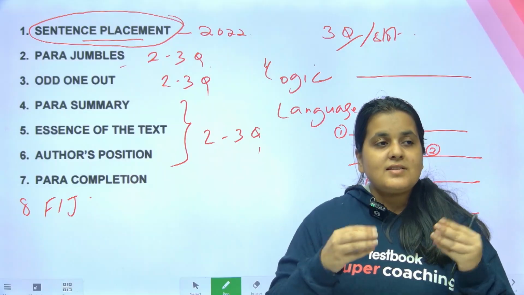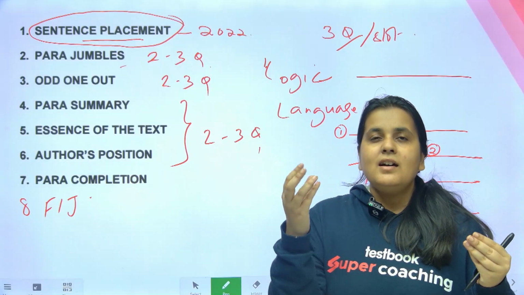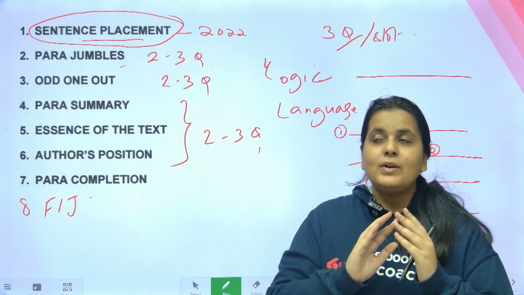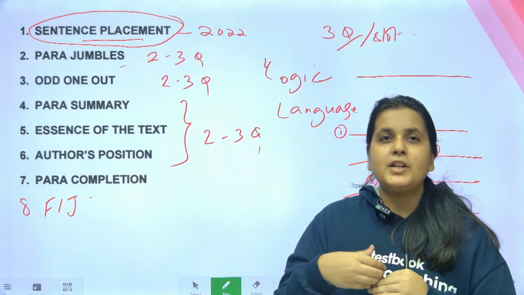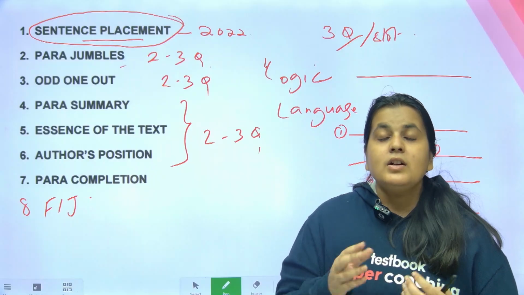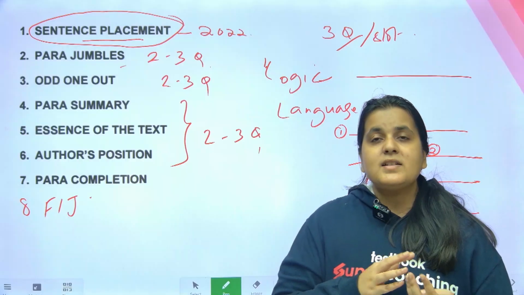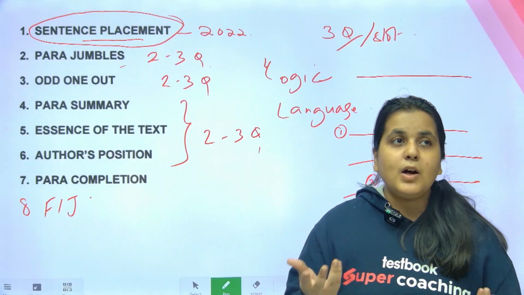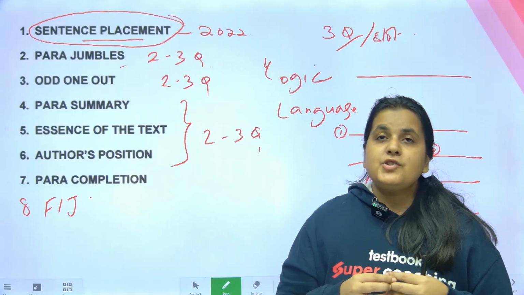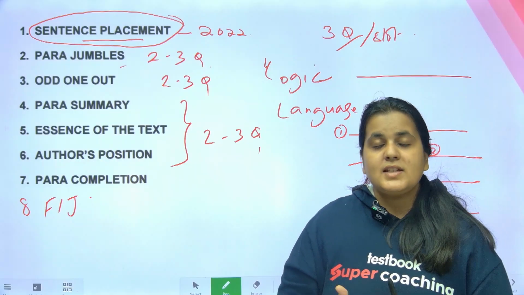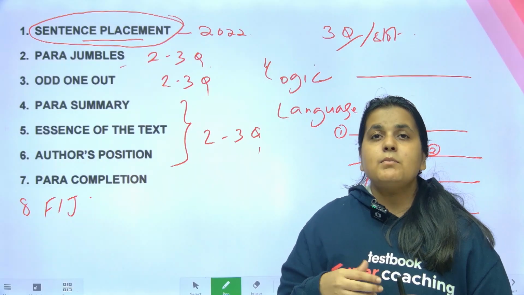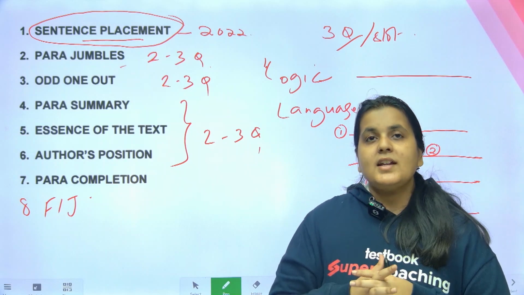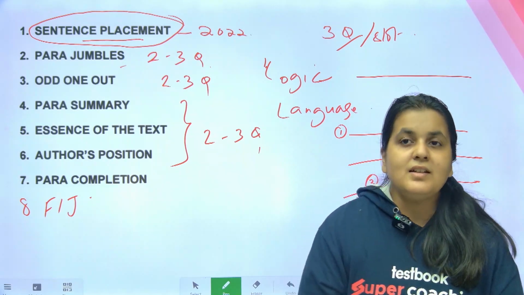For odd one out, they just think that one statement looks a little different, but you have to build an order, build subsets, and then the statement that doesn't fit is the odd one out. They do not understand the difference between para summary and author's position. They think they are two completely different topics, and how do we prepare for them? Para completion, most of them have not even heard about it, and the same with FIJs. Sentence placement, because it's a new area, again there's not much knowledge about it. So I would honestly suggest that you all be a part of the most expected series.